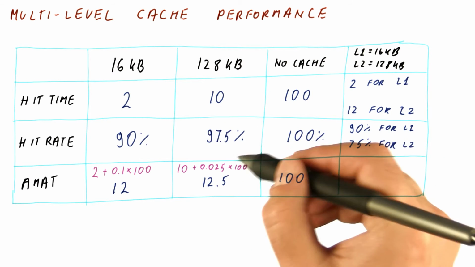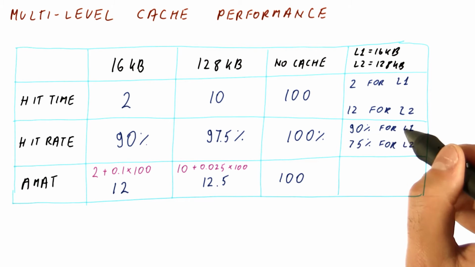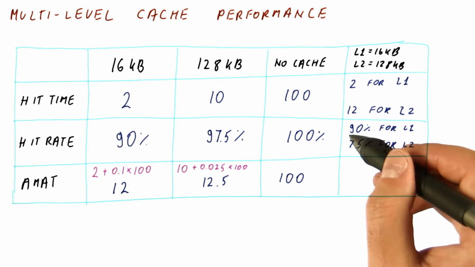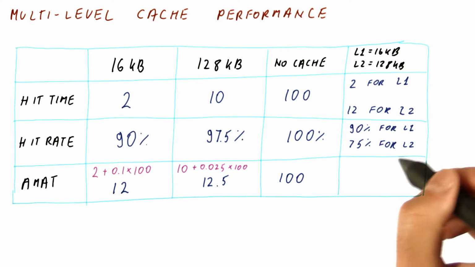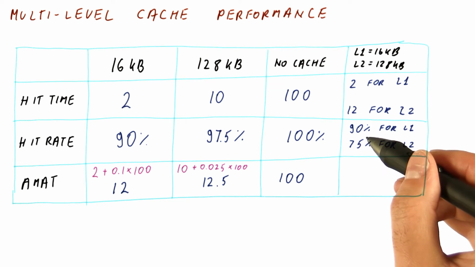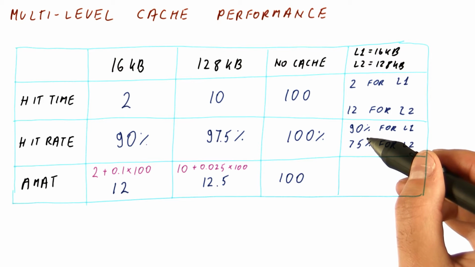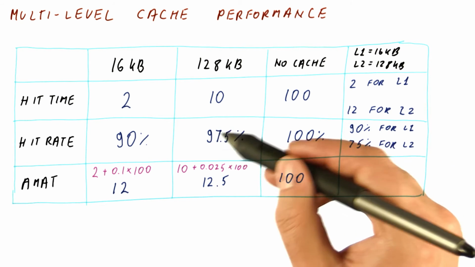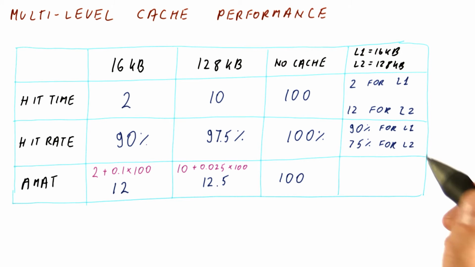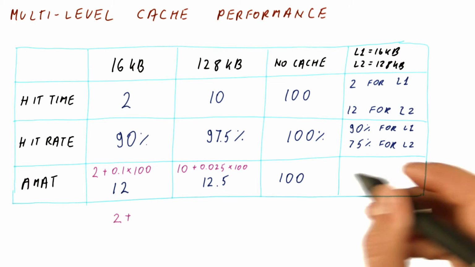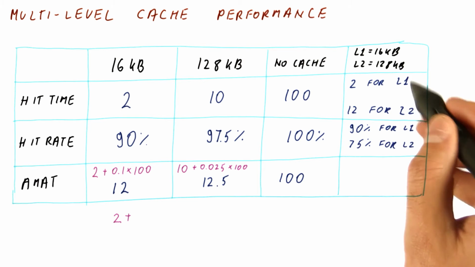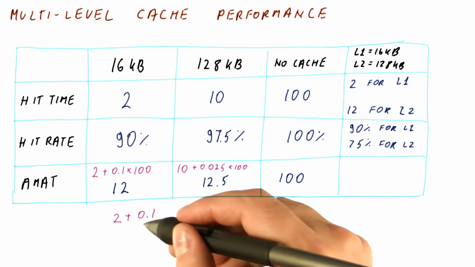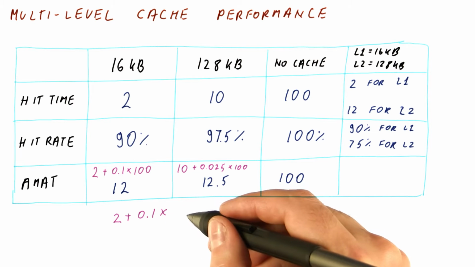It would have this hit rate if it was alone, but the L1 cache is filtering all of the easy to hit accesses, so the L2 only gets 75%. Basically, it only gets to see kind of the worst 10% of the accesses, and for those, it's only having a 3/4 hit rate. But the AMAT is now going to be 2 for L1 hits, plus 10% of the time we have an L1 miss.